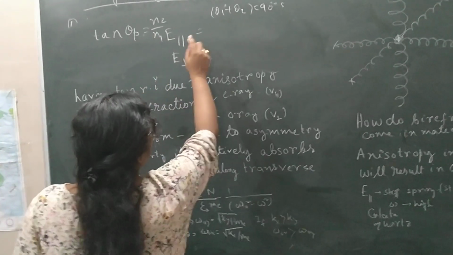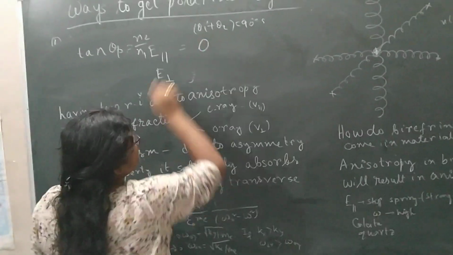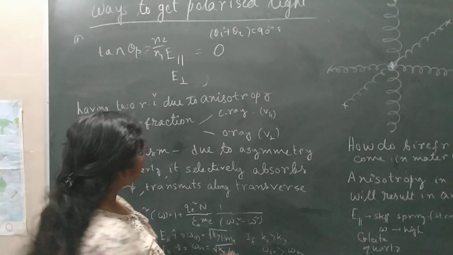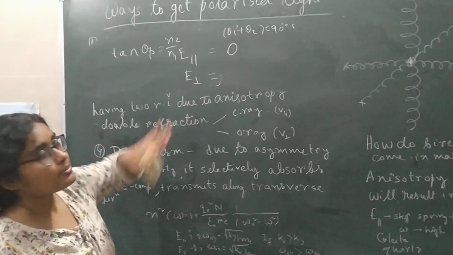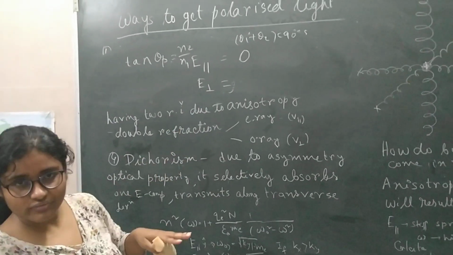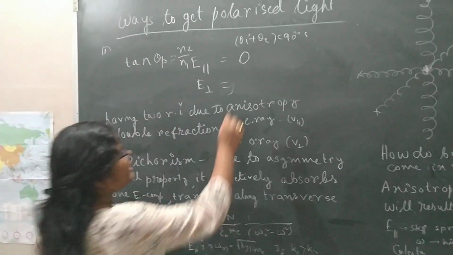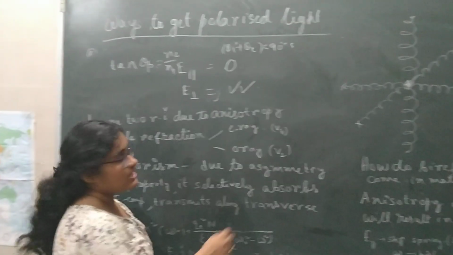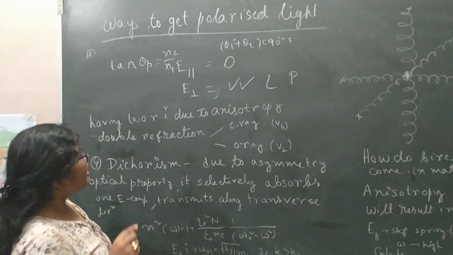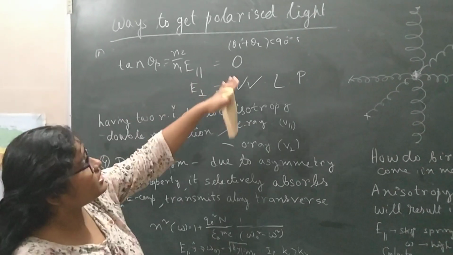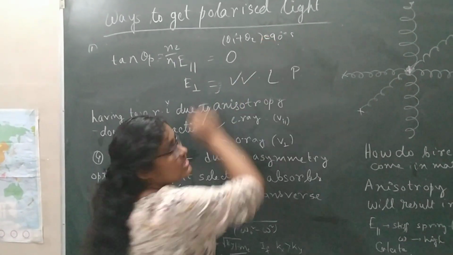At the Brewster angle there will be zero electric field component along the parallel direction, and the only non-zero component will be the component perpendicular to the plane of incidence. So you get 100% linearly polarized light at the Brewster angle, because from Fresnel's law theta 1 plus theta 2 is 90 degrees.